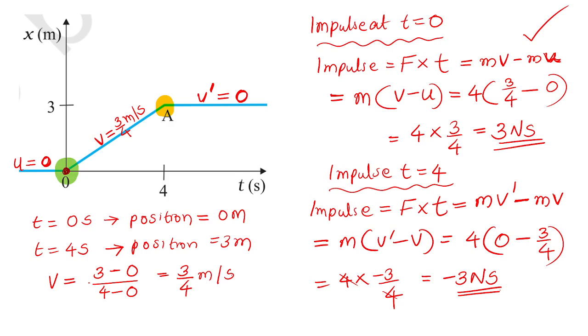The minus sign indicates that the impulse is towards left, meaning that the car is moving towards right. A sudden brake has to be applied for stopping the car. So the braking system has done an impulse backward to stop it. So a negative sign of the impulse means the huge force is towards left. Impulse positive means the huge force is towards right. That's all. Okay. So please write it down and ask me your doubts.